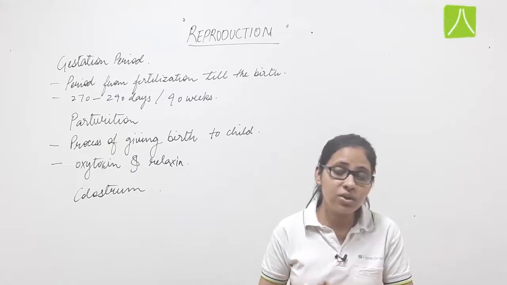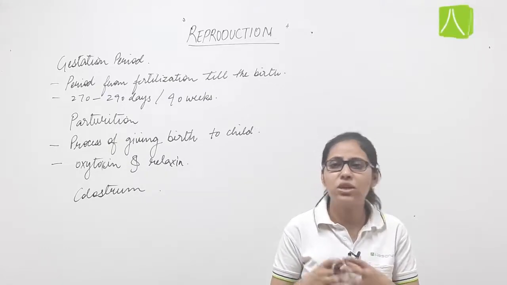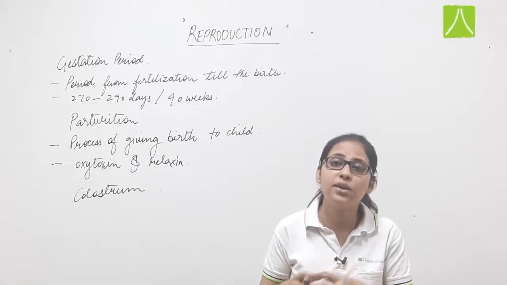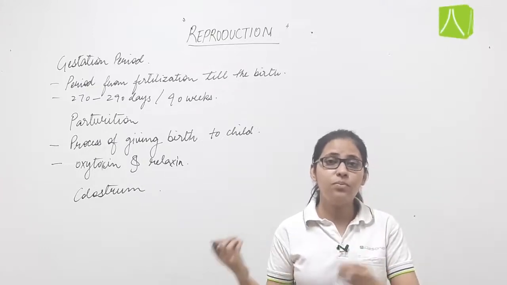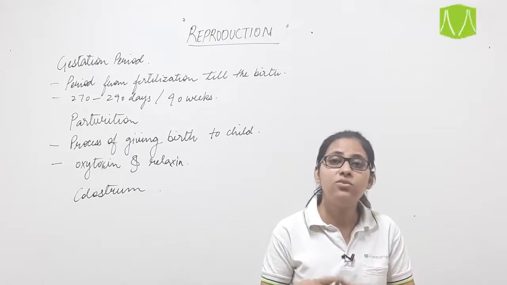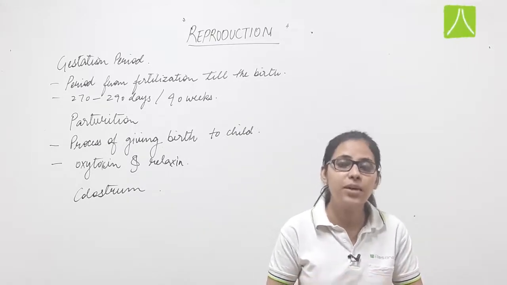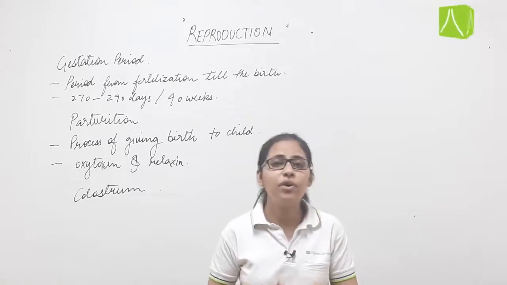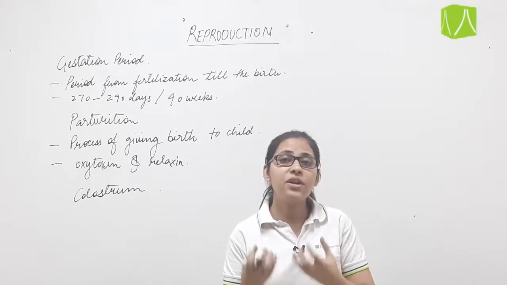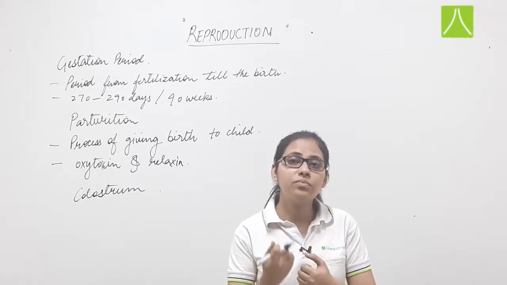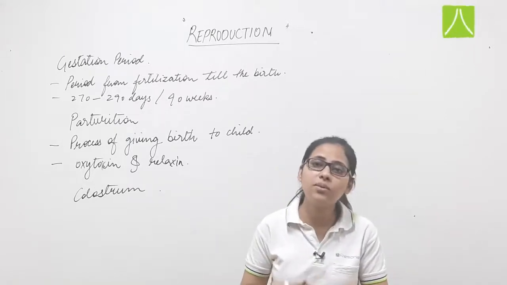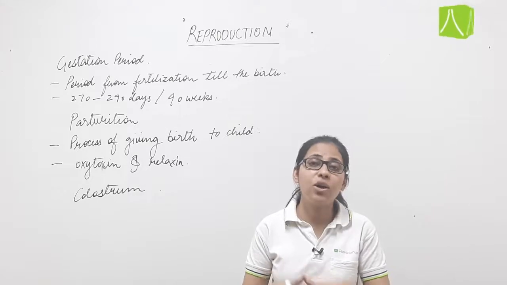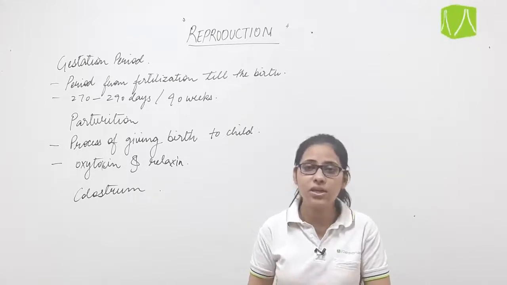It is rich in nutrition as well as antibodies, and it is essential to be fed to the child or the baby. It is very important and very strong for the baby because it consists of many antibodies.